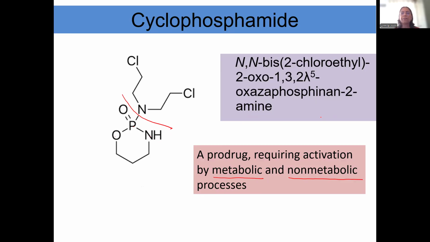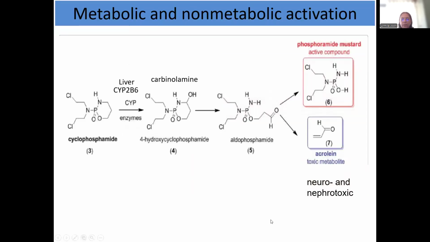With this, we are ending this lecture. In the next lecture, we will continue with the metabolism and activation of cyclophosphamide and the therapeutic uses of cyclophosphamide, followed by busulfan and thiotepa.